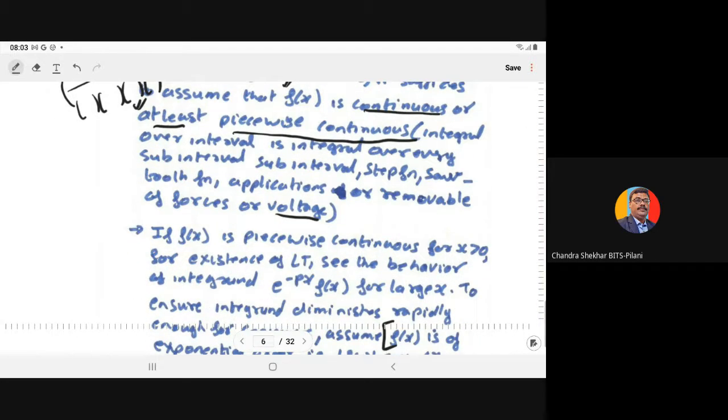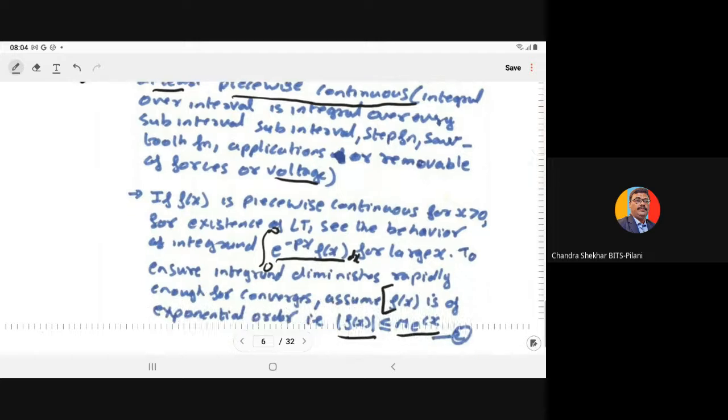If f(x) is piecewise continuous for x greater than 0, then for the existence of the Laplace transform we have to see the behavior of the integrand, because by definition the Laplace transform is the integral from 0 to infinity of e to the power minus px times f(x) dx. So we have to check the behavior of e to the power minus px f(x) for large x.